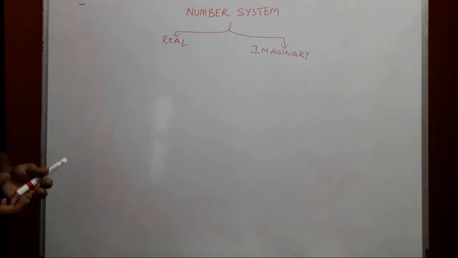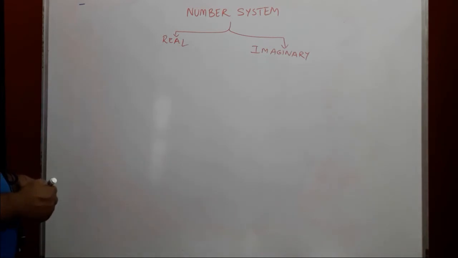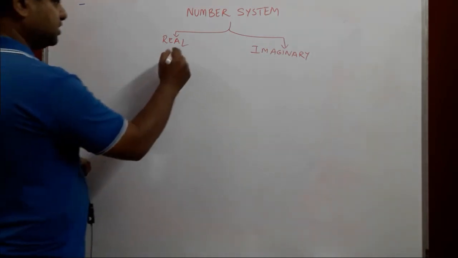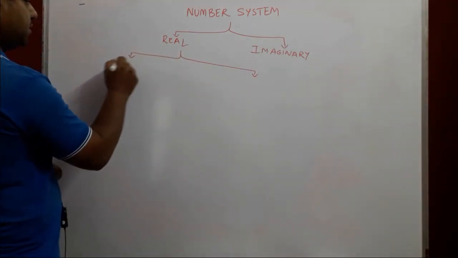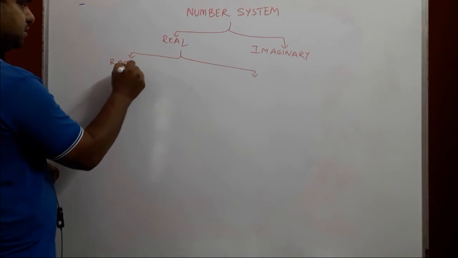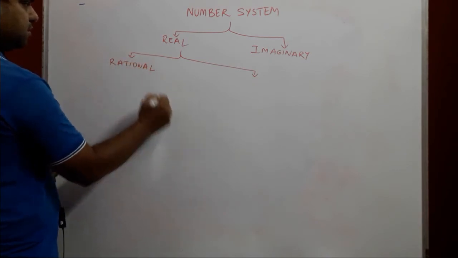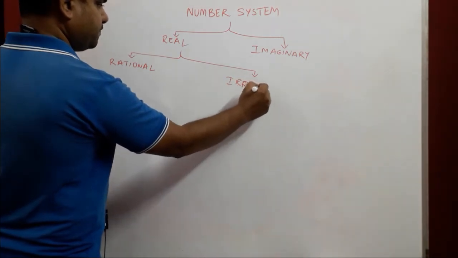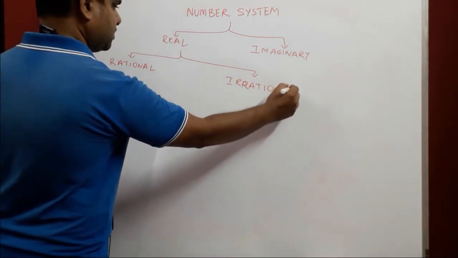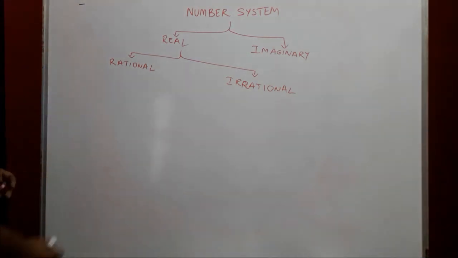Well, the numbers are the same that you've learned from your primary. However, they have got different names and they are classified differently. So let us see what they are. Real numbers are classified into two types: one is rational and the other one is irrational. And we'll be dealing with rational numbers.